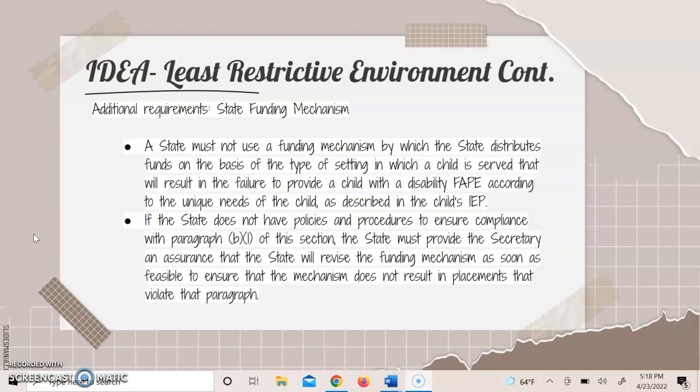Here are some additional requirements stated by the IDEA on state funding mechanism. A state must not use a funding mechanism by which the state distributes funds on the basis of the type of setting in which a child is served that will result in the failure to provide a child with a disability a free appropriate public education according to the unique needs of the child as described in the child's IEP. If the state does not have these policies and procedures to ensure compliance with this paragraph of the section, the state must provide the Secretary an assurance that the state will revise the funding mechanism as soon as feasible to ensure that the mechanism does not result in placements for the child that violate this paragraph of the IDEA.